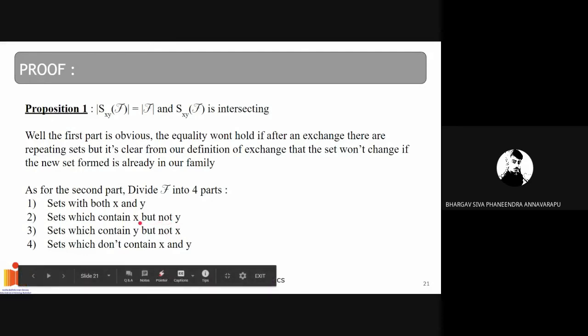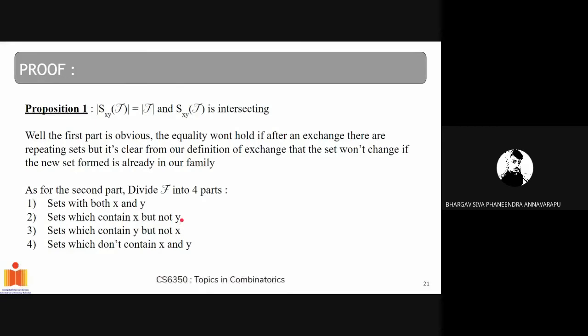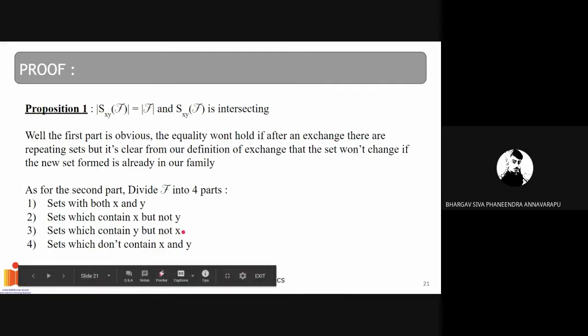The sets of form 2 contain x but not y, and the sets of form 3 contain y but not x. So clearly we can see there is no intersection between them, as one has x and doesn't have y, and one has y and doesn't have x. So sets of form 3 only don't transform if there is an already existing set of that form after transforming.